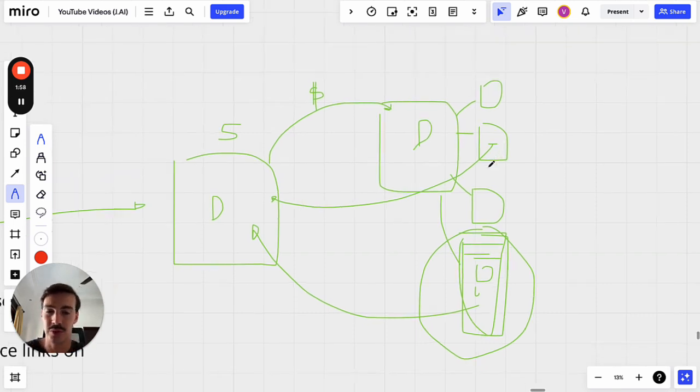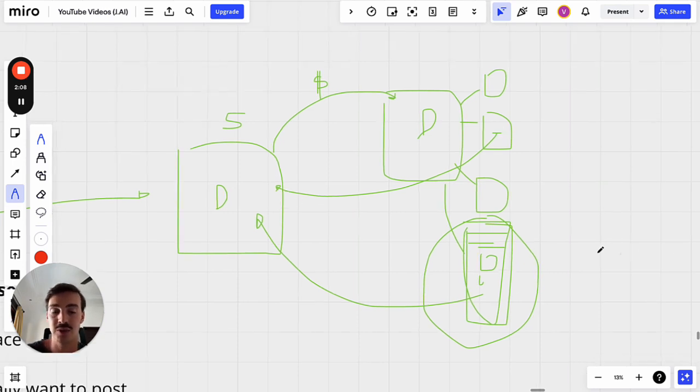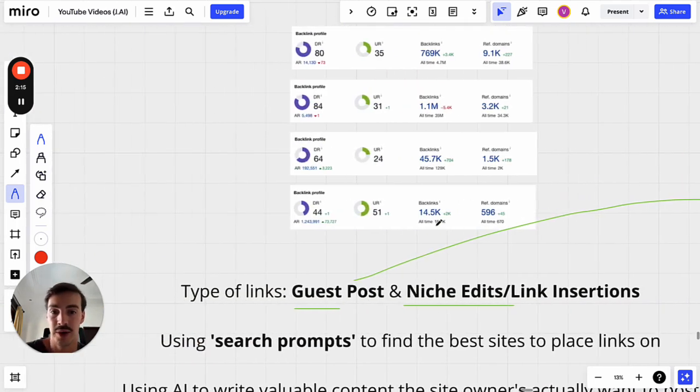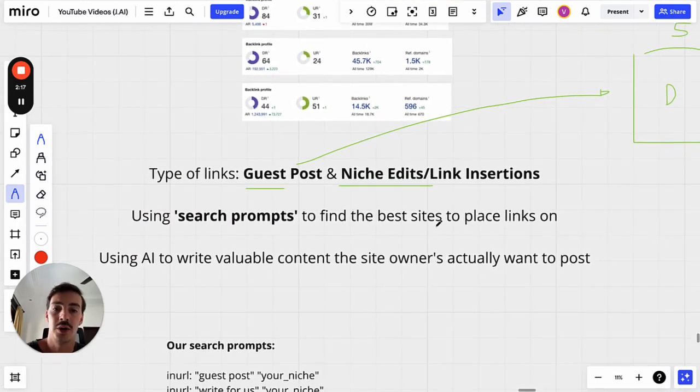Now, they're both good. Link insertions are good because they supposedly are already indexed. They're already posts with traffic and authority, and you link out to your site, already indexed, which is great. Guest posts are great because you're posting new information, which is also good. So both work. I recommend building both. That's what we do. So now, how do you do this?